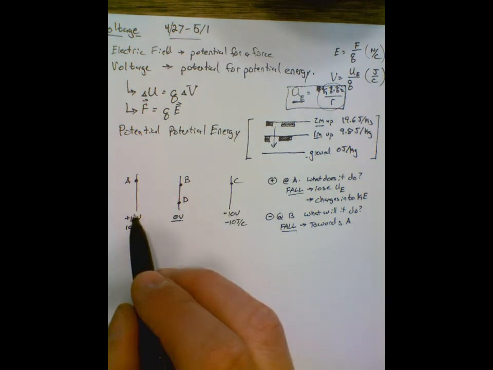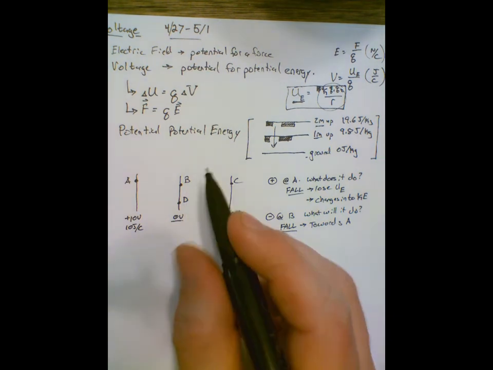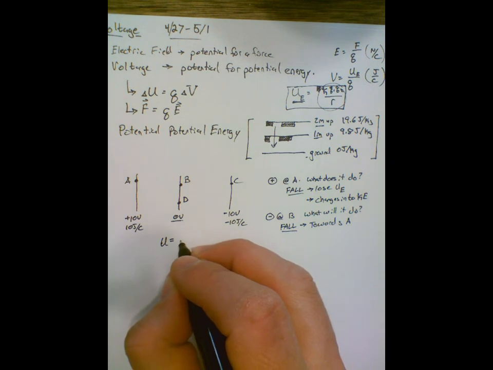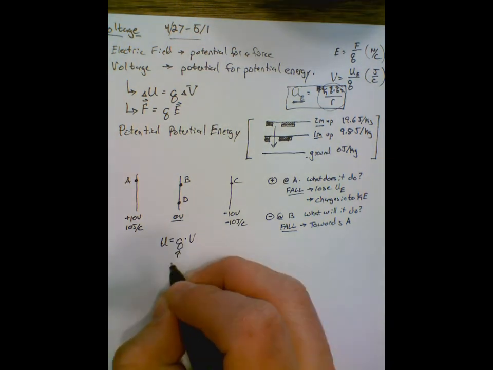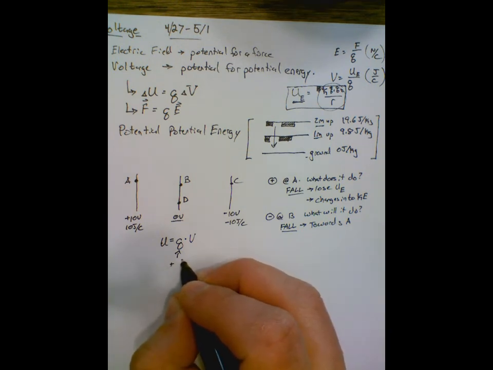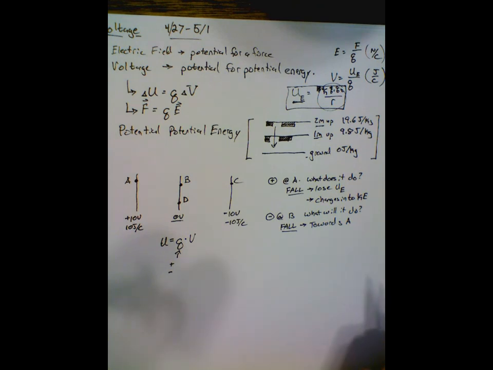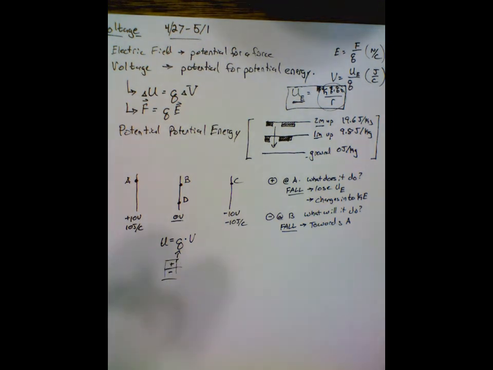A positive here has a lot of potential energy. A positive here has very little. But if you come back to potential energy equal to Q times V, if Q is positive, then it acts normally. If Q is negative, we have to deal with the backwards part of it. All right? That's part of this big thing with voltage differences, that it's kind of difficult to talk about. We have to deal with positives and negatives being different things. All right.